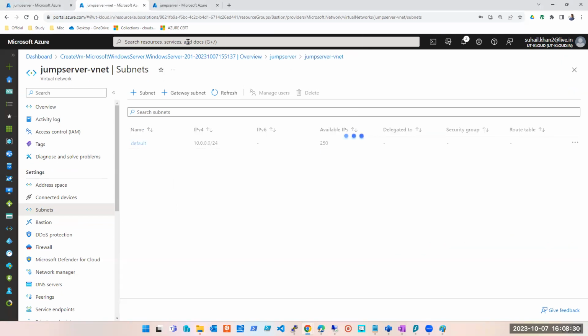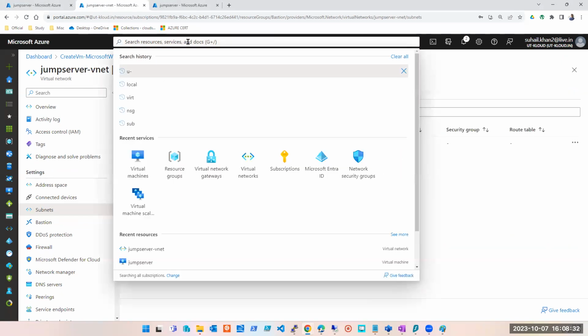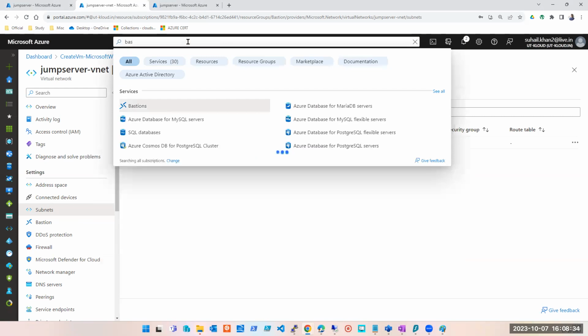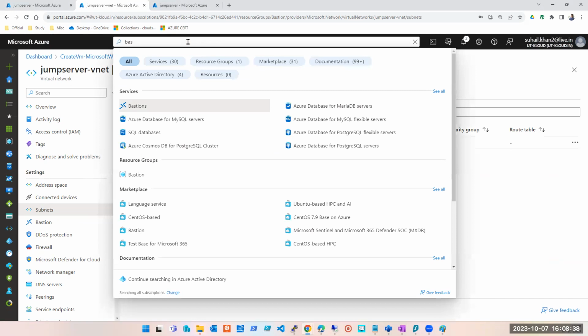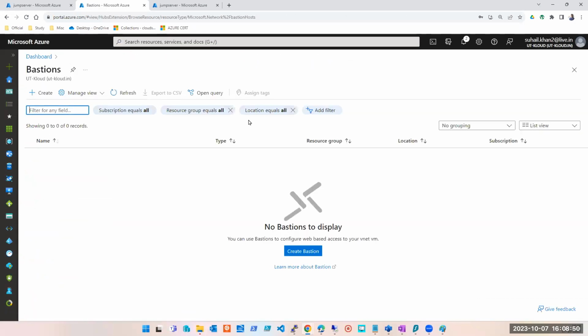So let me go ahead and create a Bastion. Bastion is again a very costly resource, guys. The moment you're done practicing, delete it immediately. Don't even wait for me to go ahead and check. Create it, log in, take remote of the other machine, delete it. Simple. So you have to search for Bastion here. I searched for Bastion. Do I have any Bastion here in my subscription as of now? No.